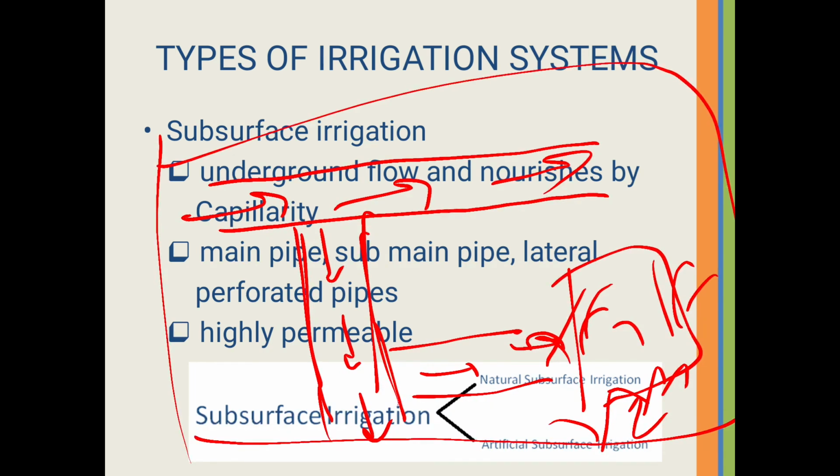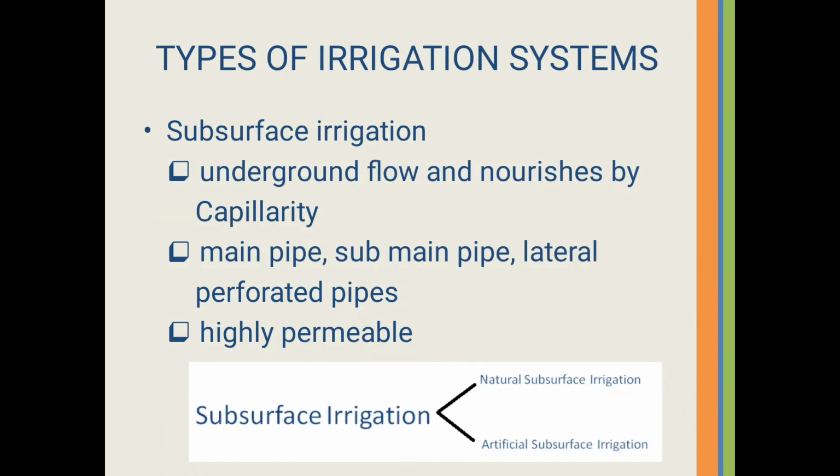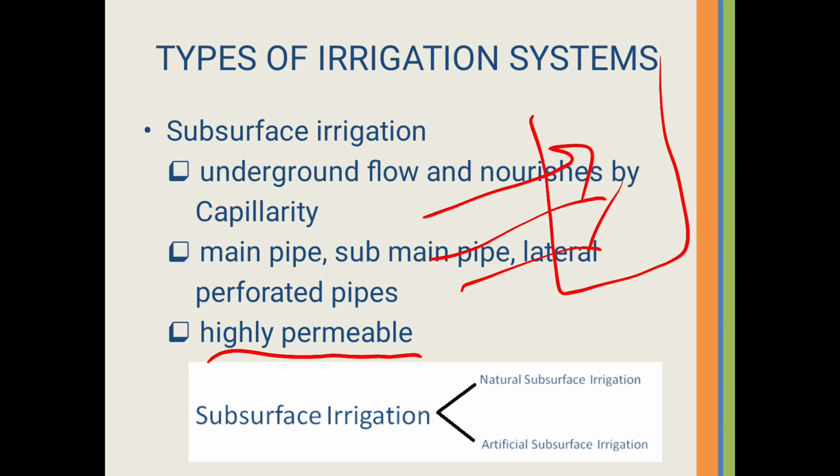It contains this picture: main pipe, sub-main pipe, lateral and peripheral. And it can be used for highly permeable soils. Why? Because water is coming directly to the root zone through the lateral pipe. So permeable soils can also be used because water will directly apply to the roots. There will be less seepage of water. Now subsurface irrigation is again categorized into natural subsurface irrigation and artificial subsurface irrigation.